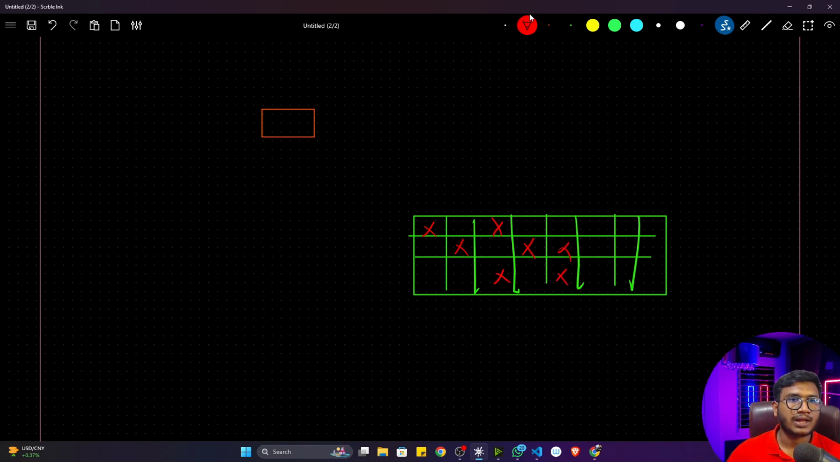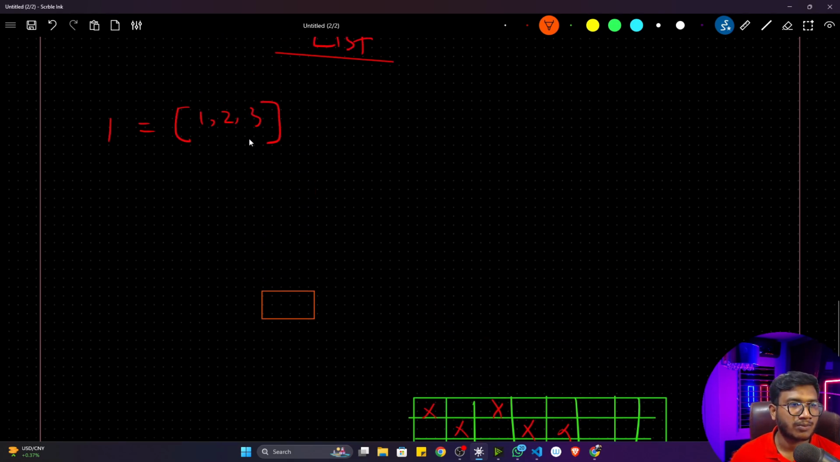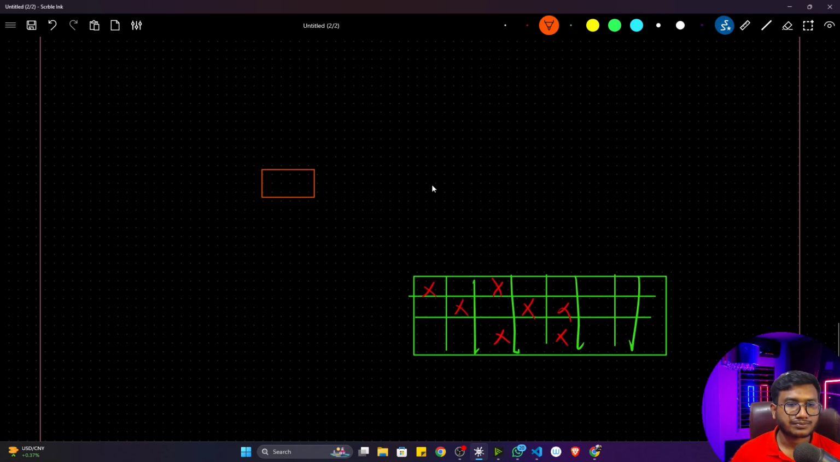Now, whenever you define this particular list 1, 2, 3, what will happen? It will come here and look for where a block is empty. This particular block is empty, so it will come here and store 1 here. Then it will look for the next empty block, come here and store 2 here. Then this block is empty, so it will come here and store 3 here. That's how it will store these items.